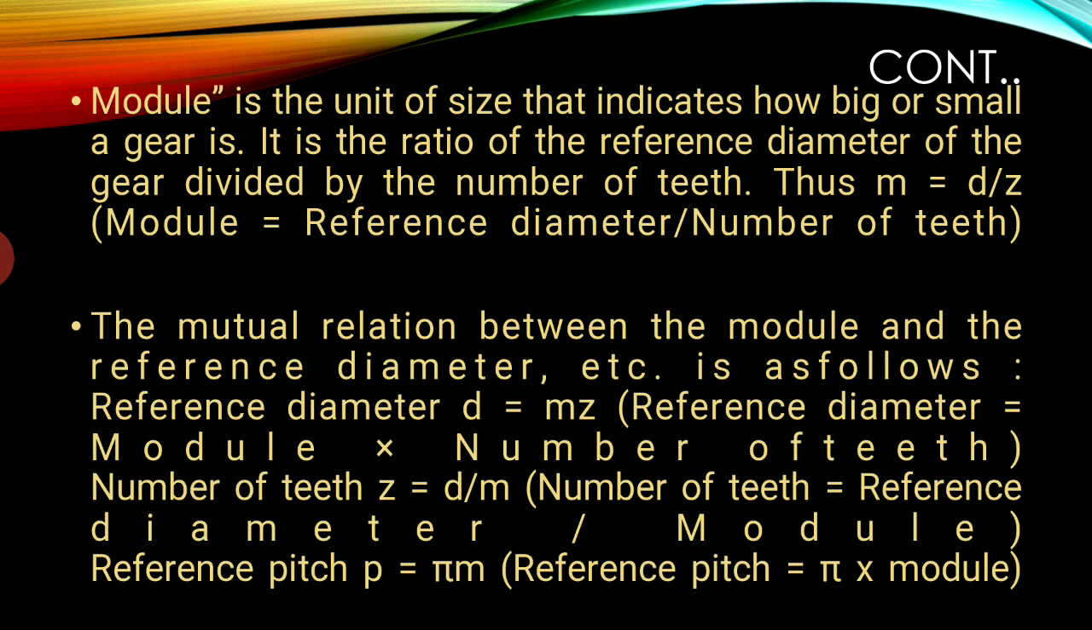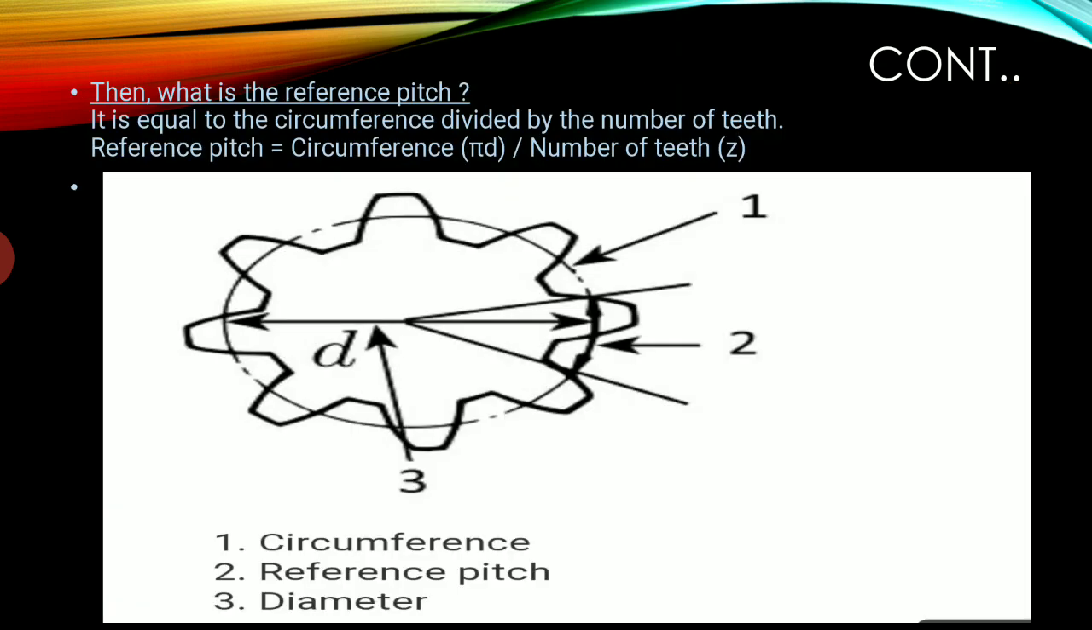The mutual relationship between the module and the reference diameter, etc., is as follows. Reference diameter D equals M times Z. Reference diameter equals module into number of teeth. Number of teeth Z equals D/M. Number of teeth equals reference diameter divided by module. Reference pitch P equals pi m. Reference pitch equals pi into module.